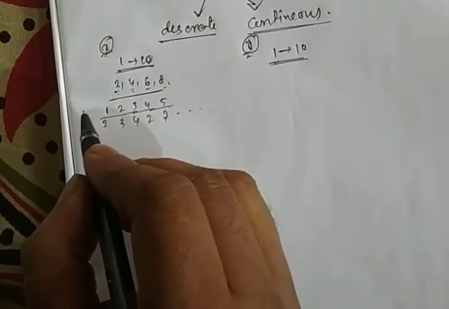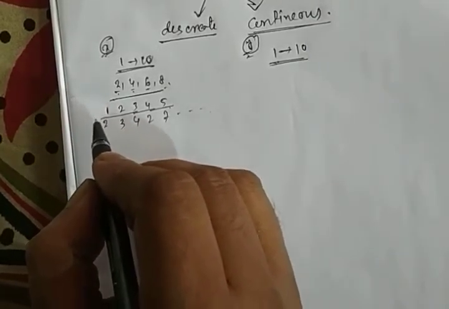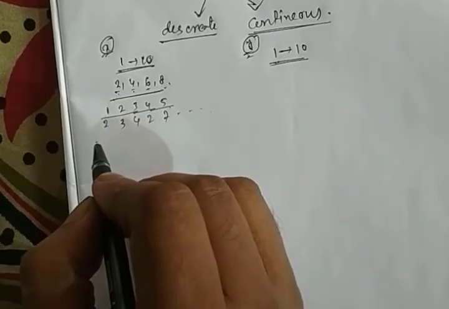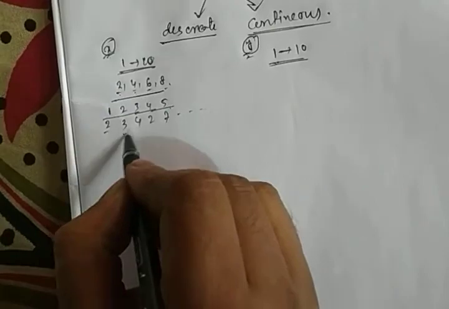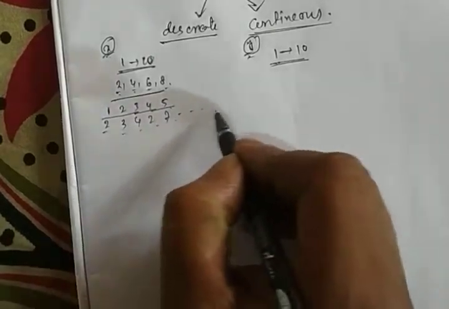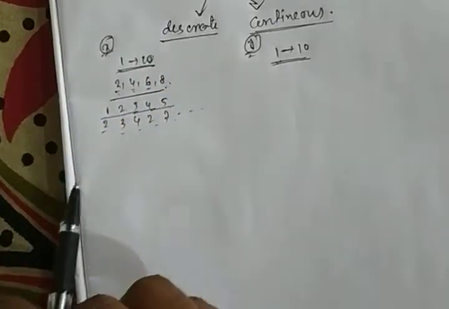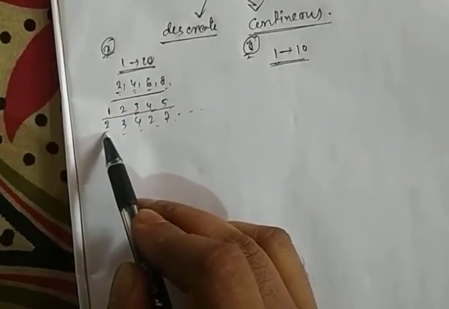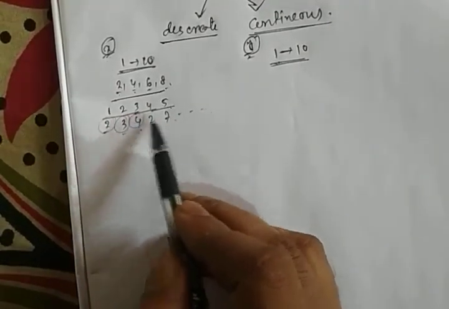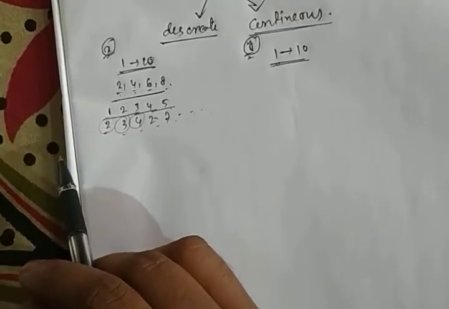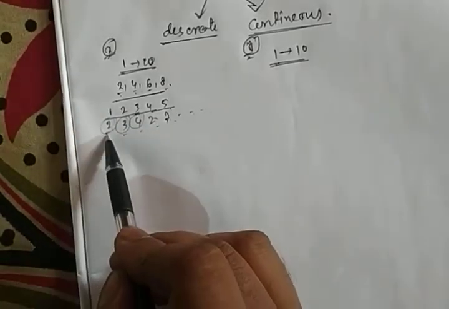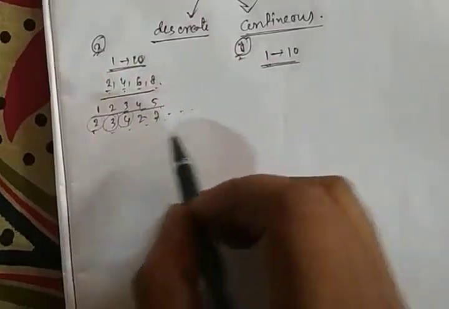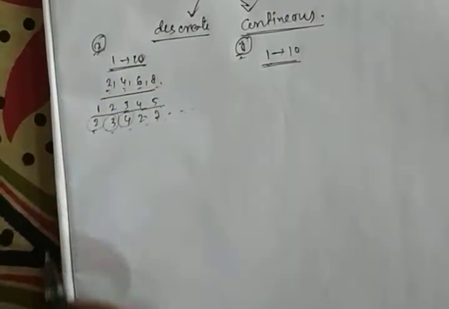Okay, so we see that the variable x corresponds to the number of members, then x can take values 2, 3, 4, 2, 7 and so on up to 10 times. So x only contains the values 2, 3, 4, 2, 7 and so on. So x is available for some isolated values. Okay, so this is a discrete variable.